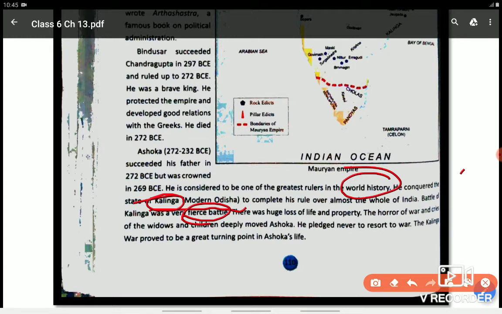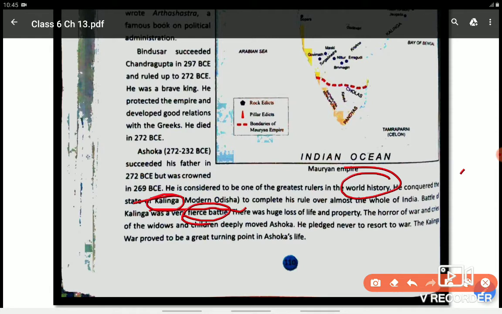There was a huge loss of life and property, the horror of war, and the cries of widows. The people cried a lot, and the children deeply moved Ashoka. This means the horror of war.